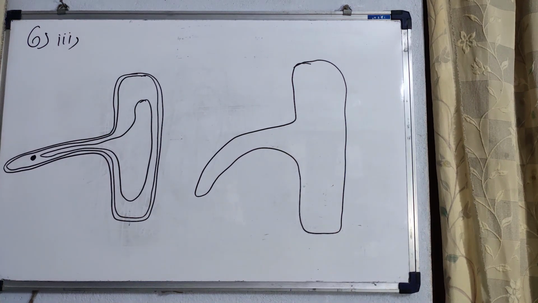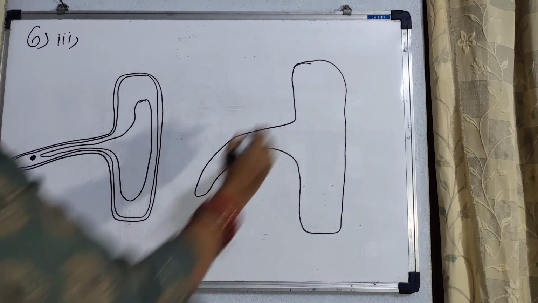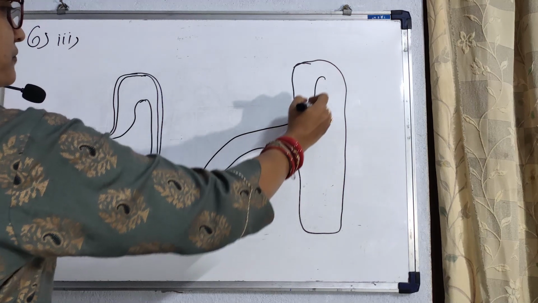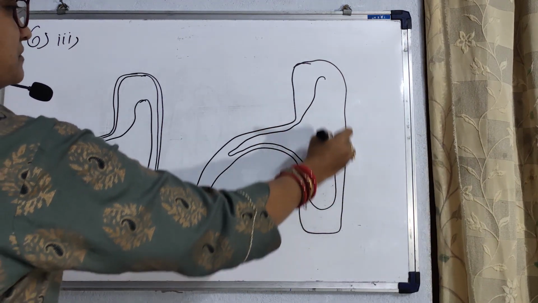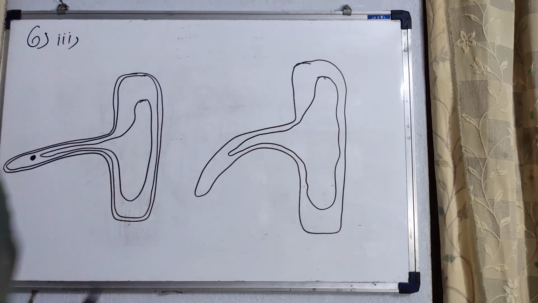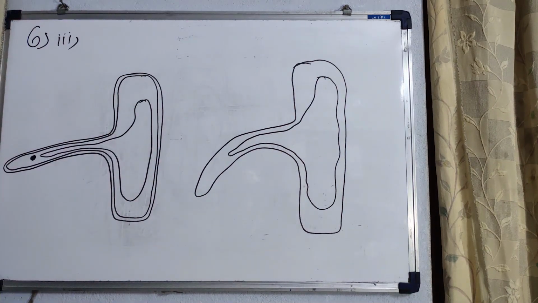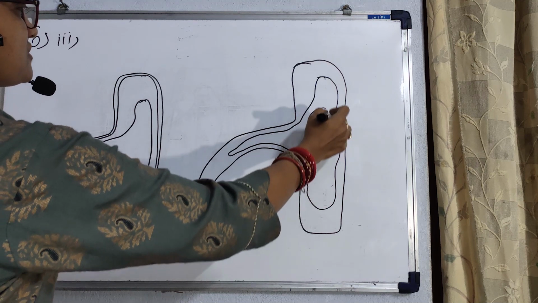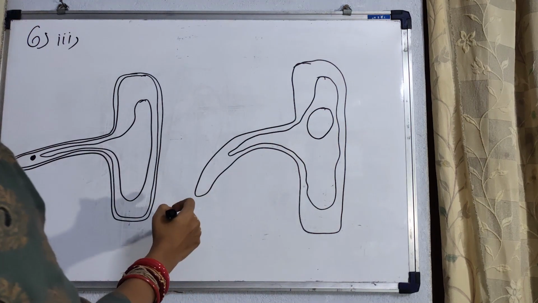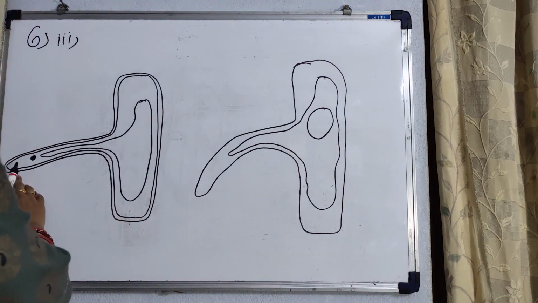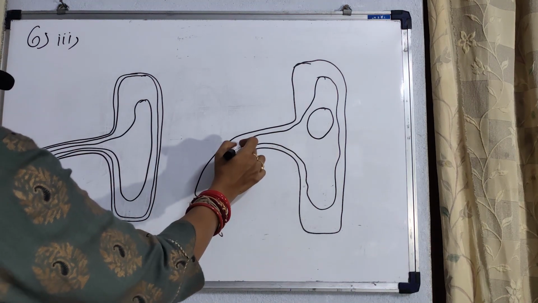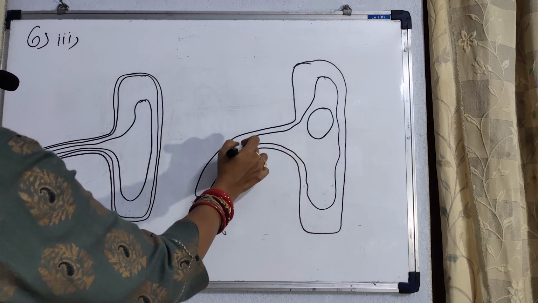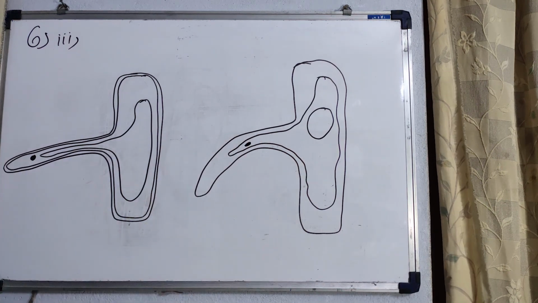The cell wall will remain as it is, but the cell membrane will be plasmolyzed and the vacuole will become smaller in size, and the cytoplasm will get closer because this is the cell membrane. So this is the cytoplasm. The nucleus will come inside.